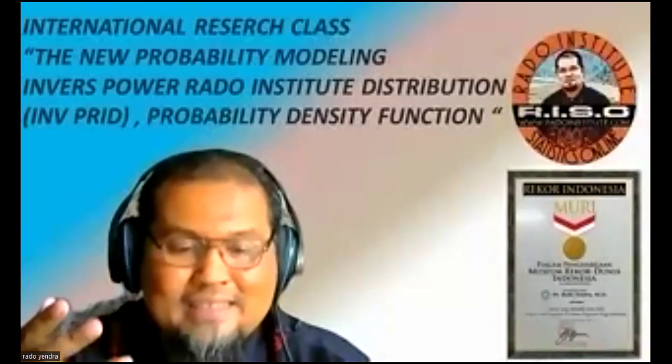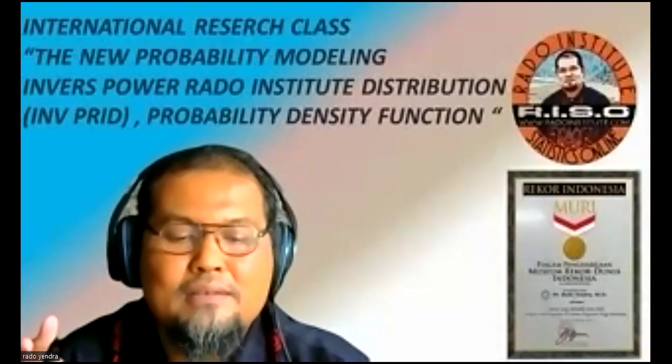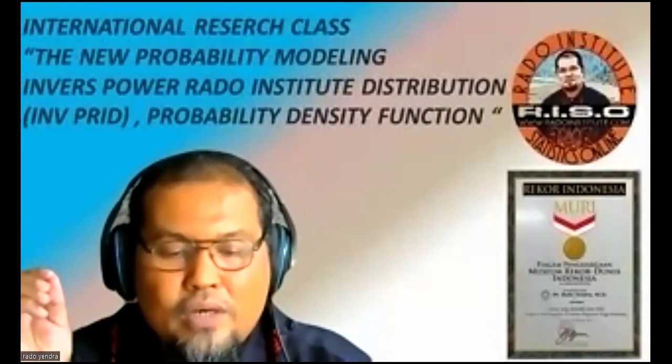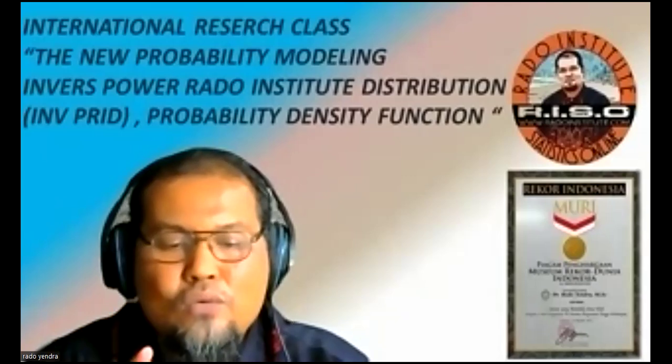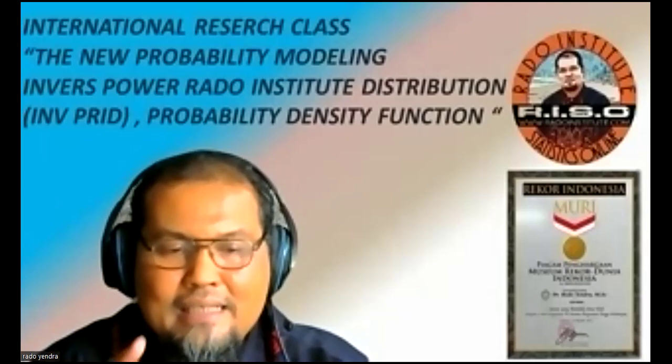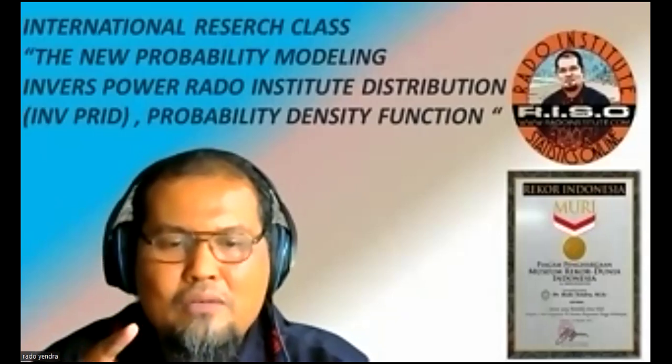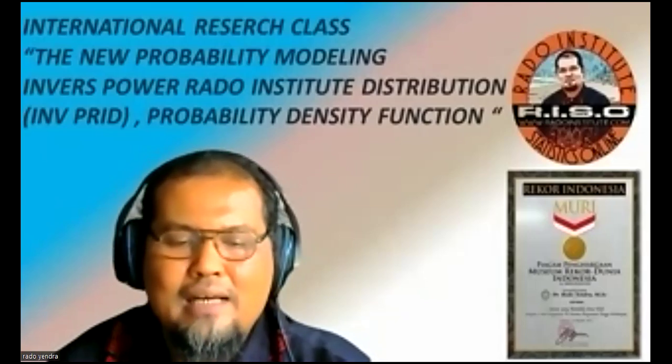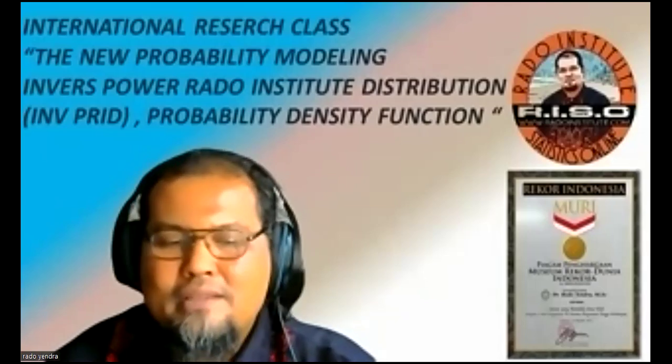So using the technique of transformation of random variables, you can find the new model, namely the inverse power Rama Institute distribution. Okay, I think that's enough for this time.